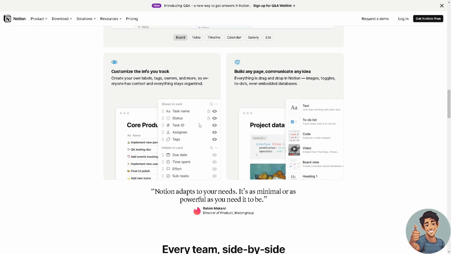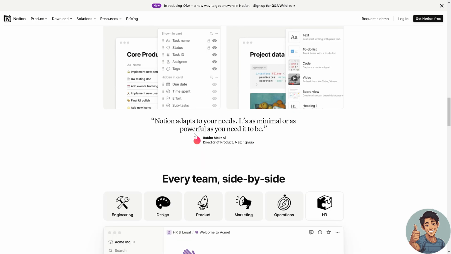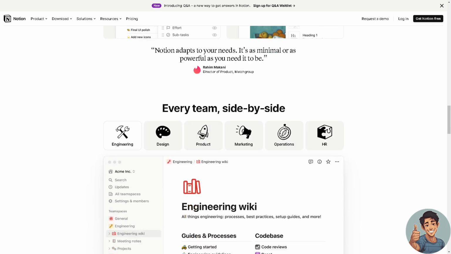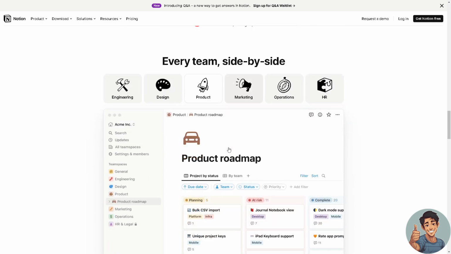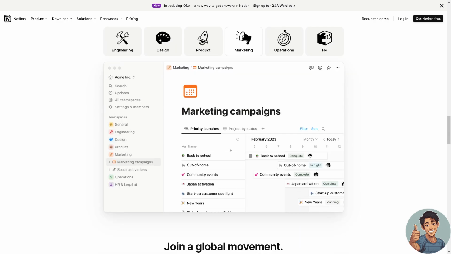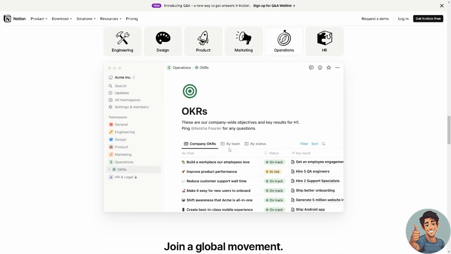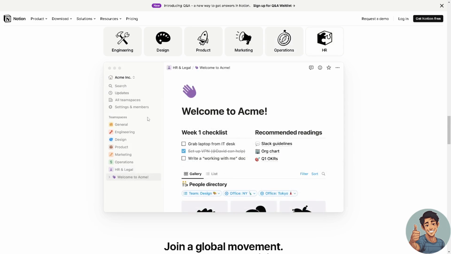And also, Notion can integrate with other apps and services, allowing users to embed content from external sources like Google Drive, Trello, Figma, and more directly into their Notion workspace. It's also available on various devices and platforms including web browsers, desktop applications, Windows and Mac OS, mobile devices, iOS and Android, ensuring users can access and work on their content from anywhere.